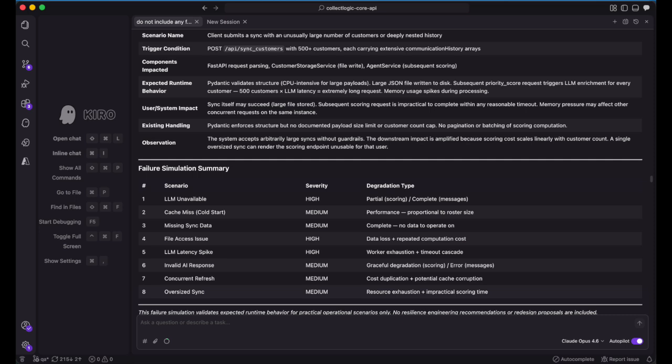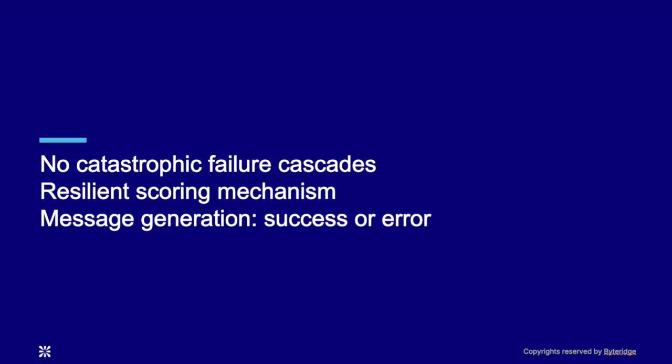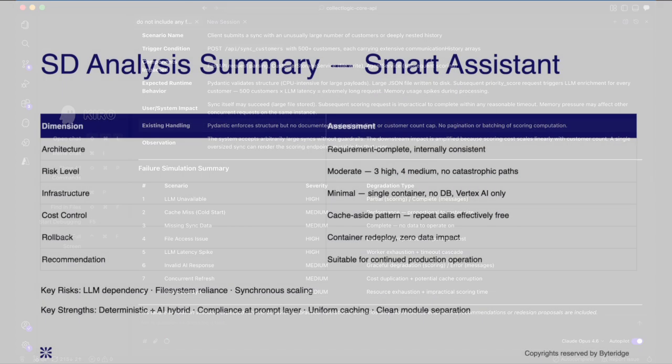Overall, the system degrades without cascading. It doesn't self-heal, but it doesn't collapse either. We found that the system recovers partially from all simulated failures. No cascading catastrophic scenarios. Scoring is resilient by design. Message generation is binary, works or errors. This was acceptable for current scope.